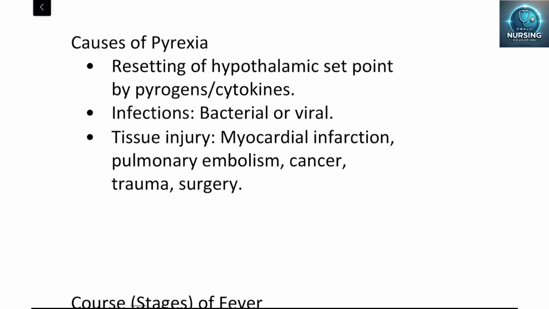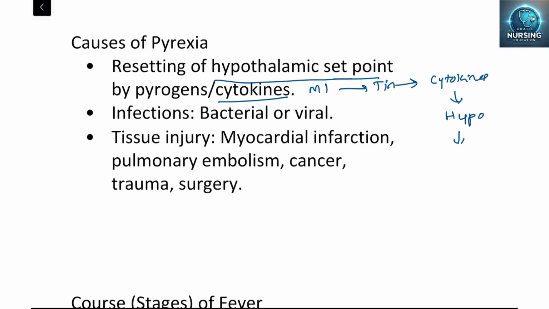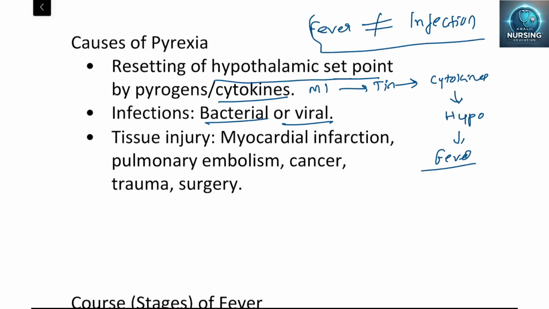Coming back to the causes of pyrexia. It is due to the resetting of the hypothalamic set point. For example, in myocardial infarction, tissue injury will happen. Due to the tissue injury, some cytokines will be released, and those cytokines will reset the hypothalamus to produce a fever. Infections like bacterial or viral infection may also cause pyrexia. Always remember, fever is not equal to infection.